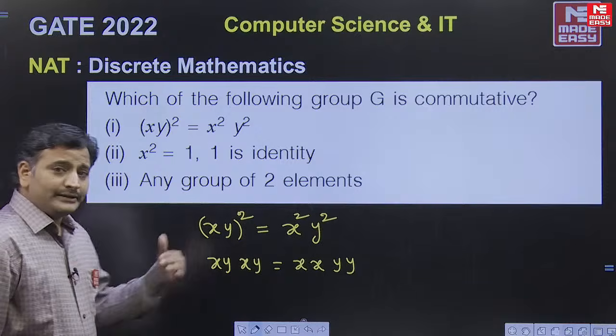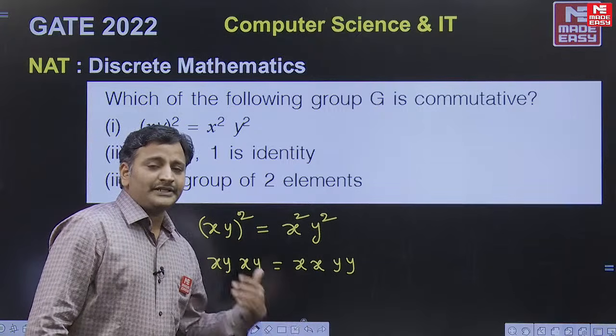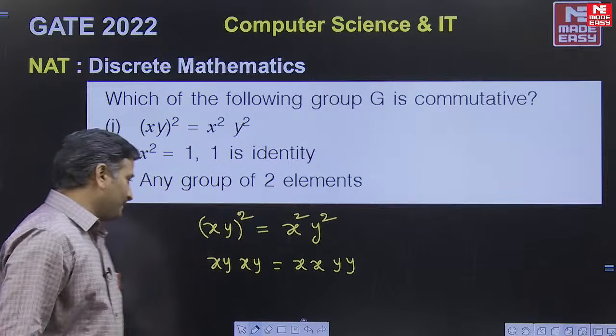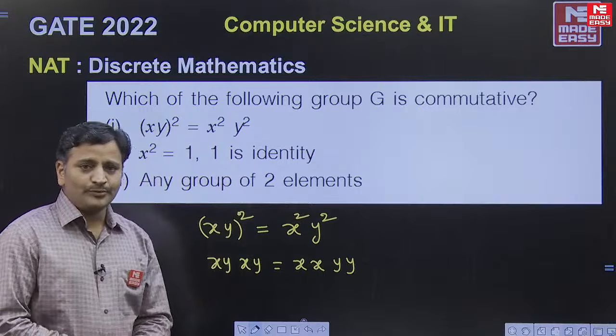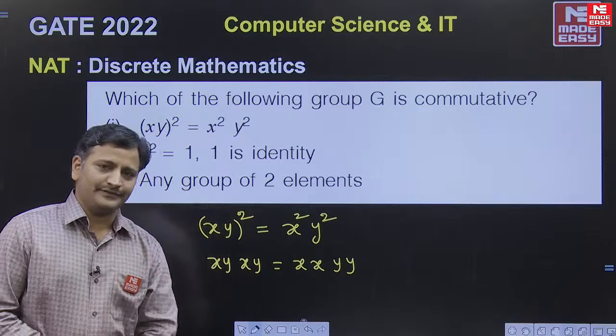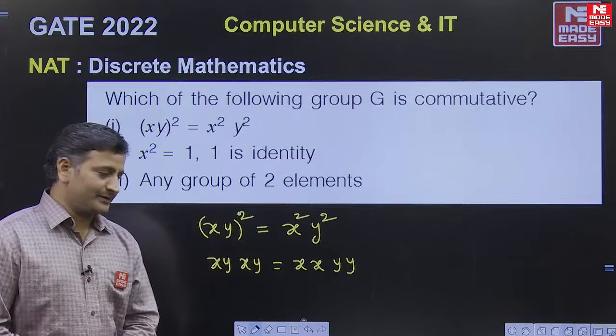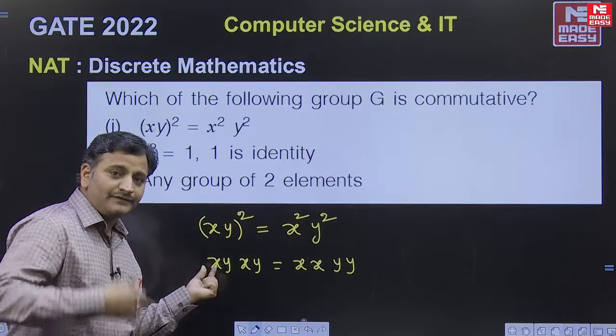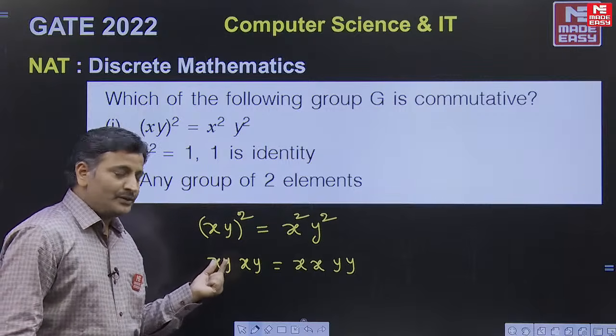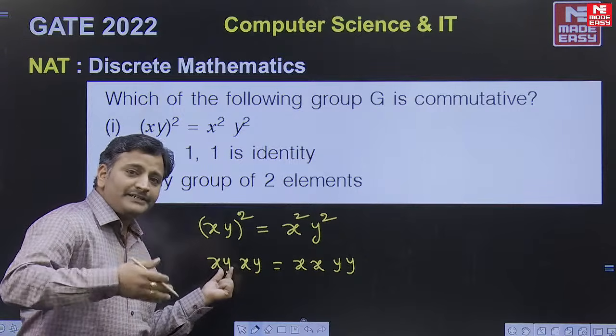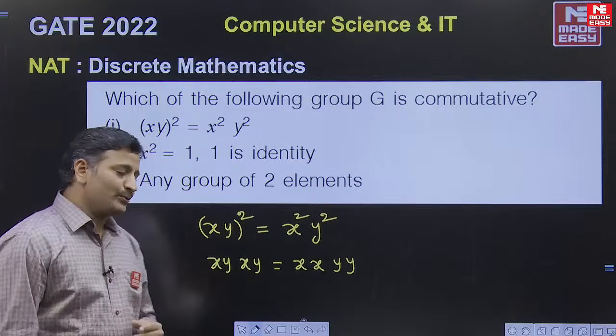Clear? Here the assumption is the group is with respect to multiplication operation, friends. Since they mentioned it is a group, for every element we can find its inverse. If x is an element, we can find its inverse x inverse, friends. So if y is an element, we can find its inverse as y inverse. So what you have to do?